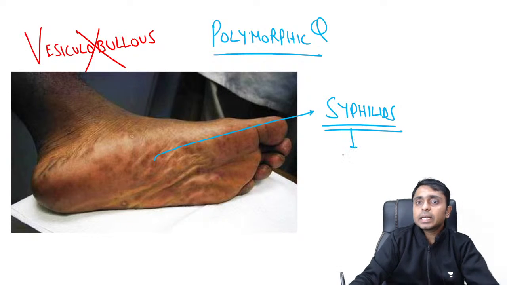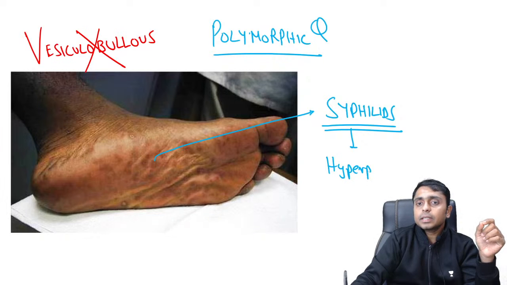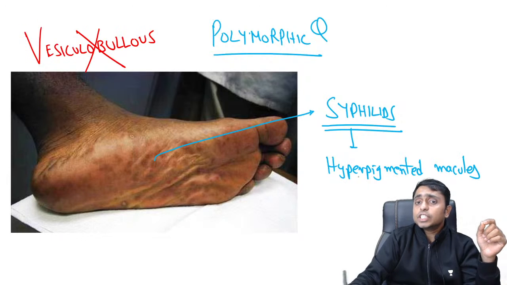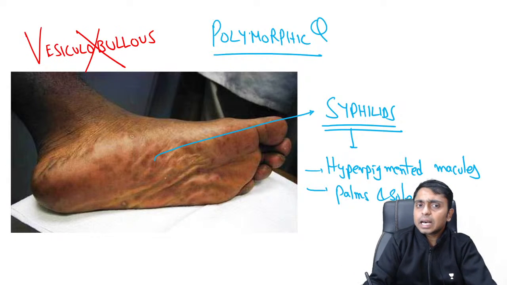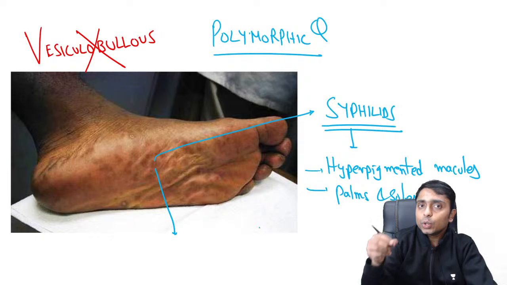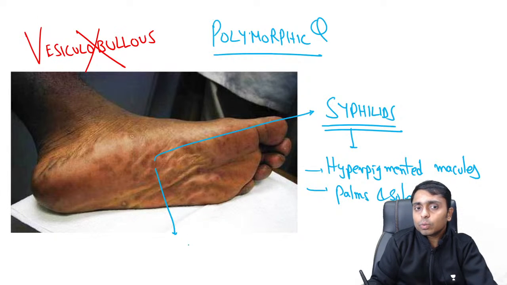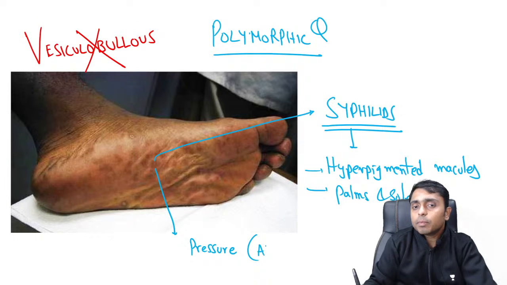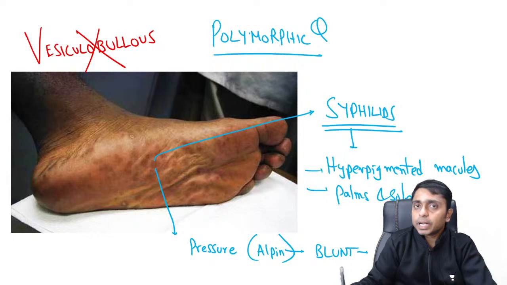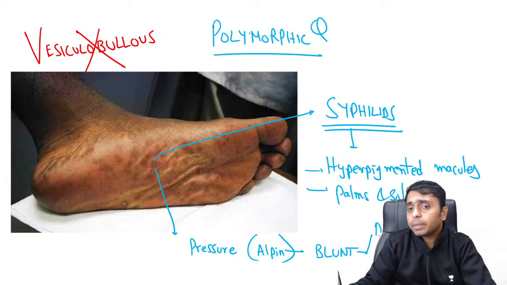So these are basically hyperpigmented macules, which can be seen over the palms and soles. So these are called syphilids, and these are very, very characteristic. Why? Because if you apply pressure with the blunt end of a pin, then deep dermal tenderness can be elicited.